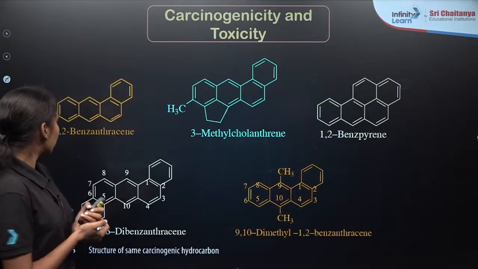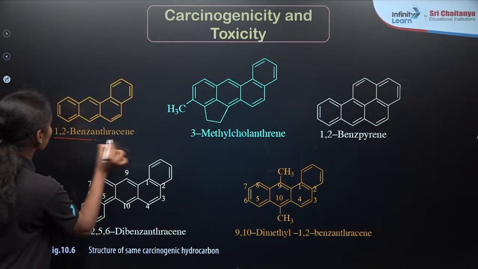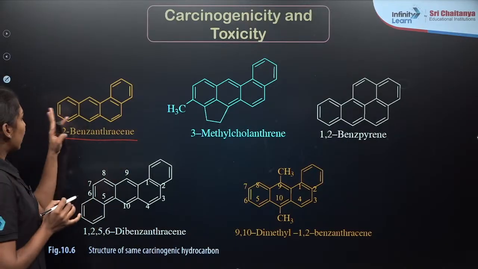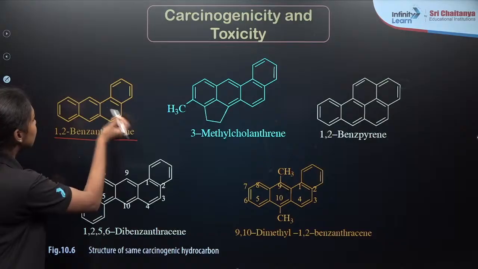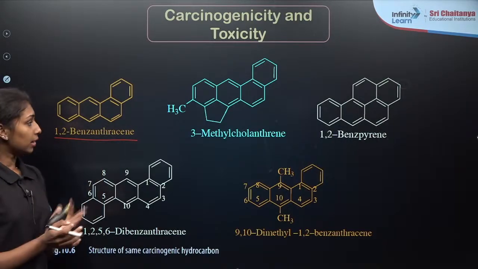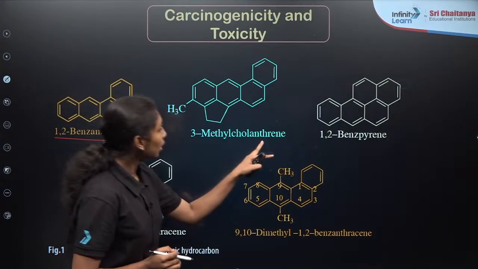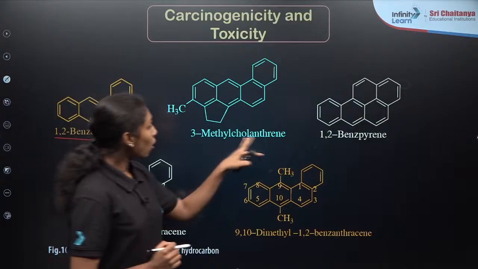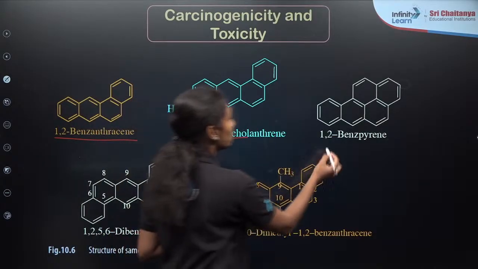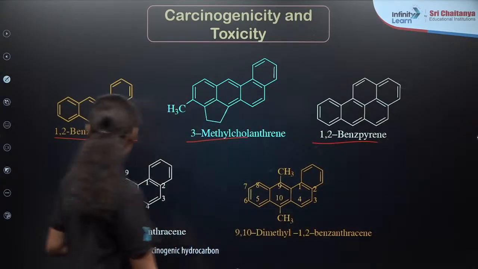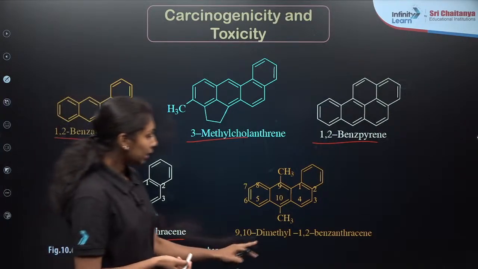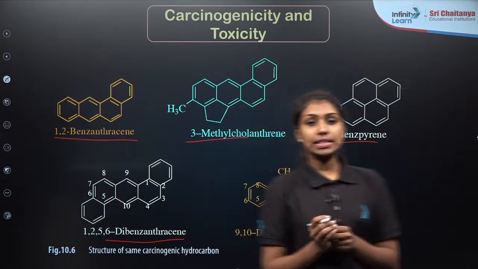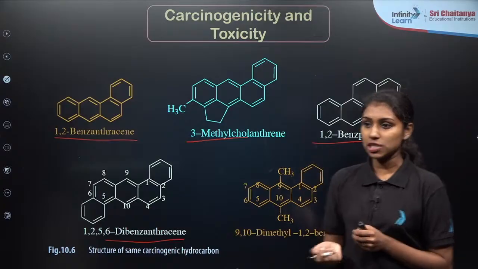First example is 1,2-benzanthracene. Again, more benzene rings are present, so when it enters your human body, it causes cancer. Another example is 3-methylcholanthrene. Then 1,2-benzpyrene, 1,2,5,6-dibenzanthracene, and the last one, 9,10-dimethyl-1,2-benzanthracene. These are the structures which are given in your NCERT textbook.